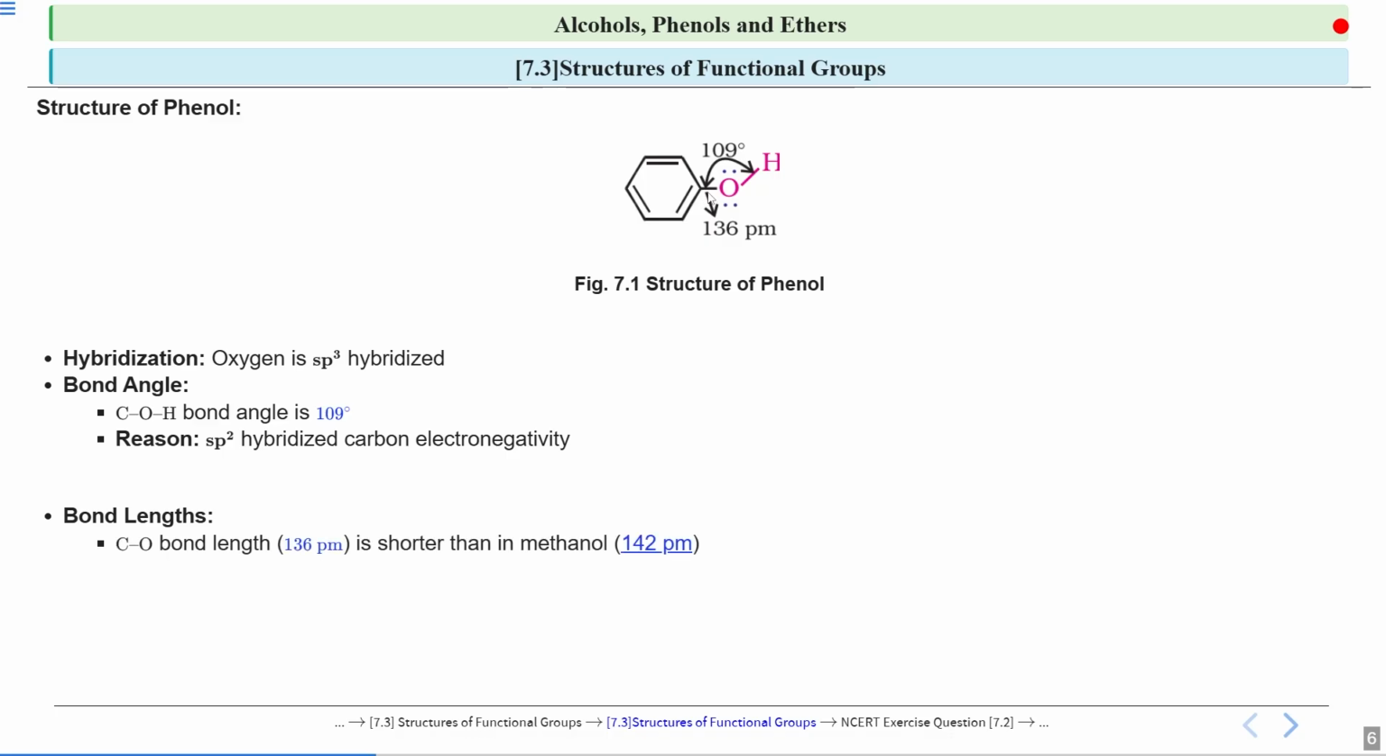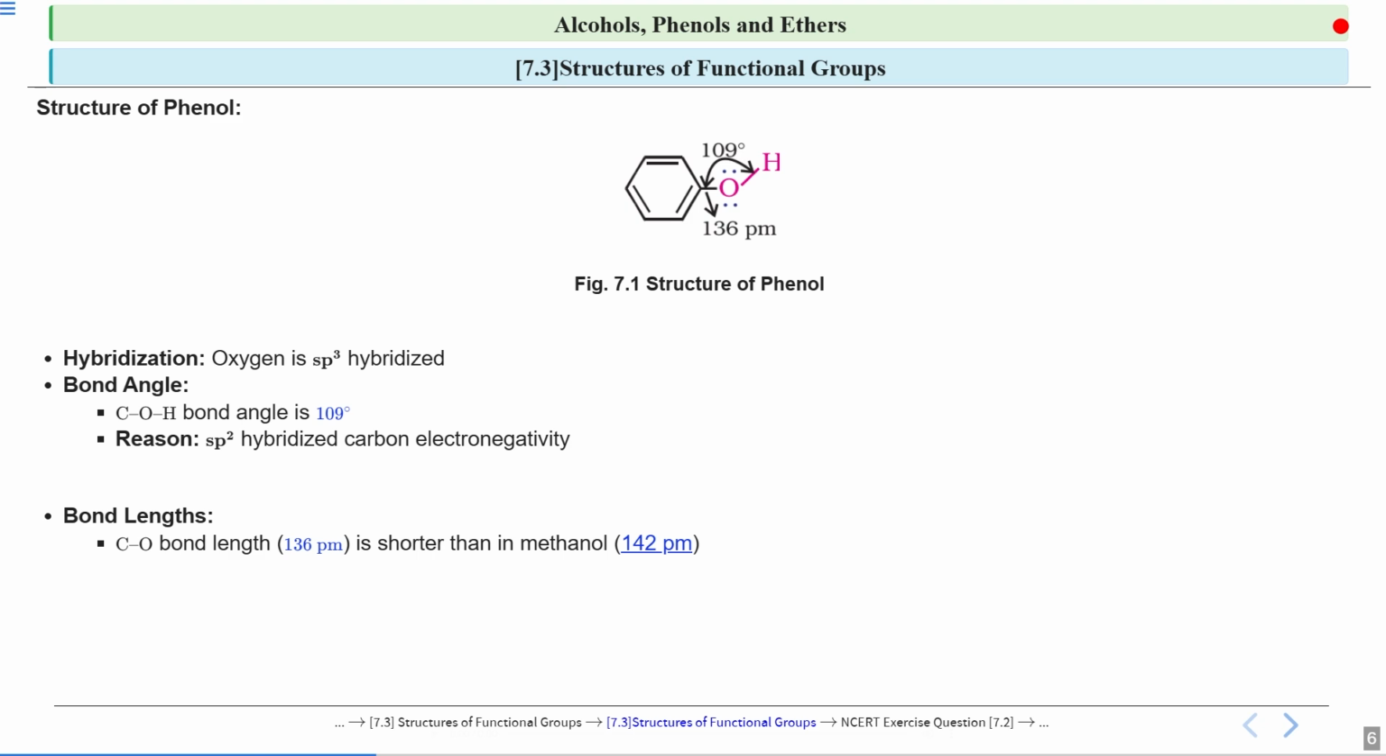So, if we talk about carbon-oxygen bond length, this is a single bond between carbon and oxygen. So, the bond length is 136 picometer. But in case of methanol, I told you that the bond length of a carbon-oxygen single bond should be 142 picometer. But why is this bond length less in the case of phenol? Then let's discuss the reason why this bond length is less in the case of phenol.